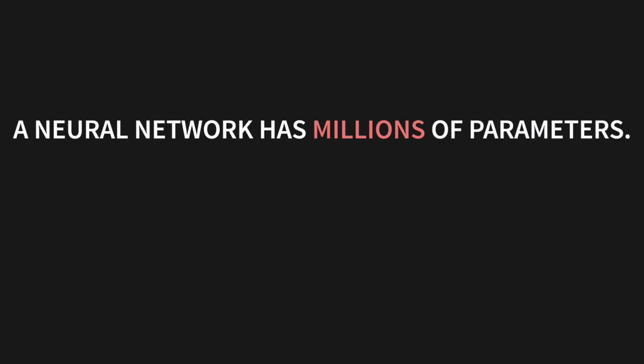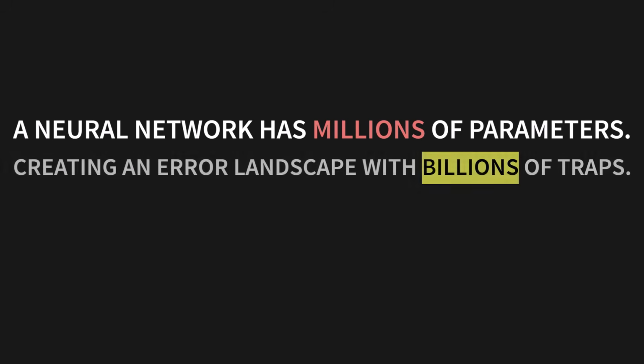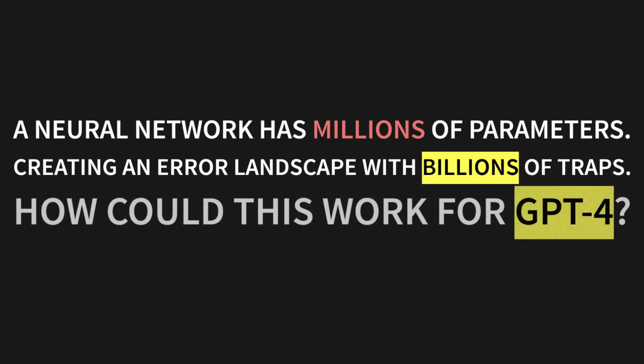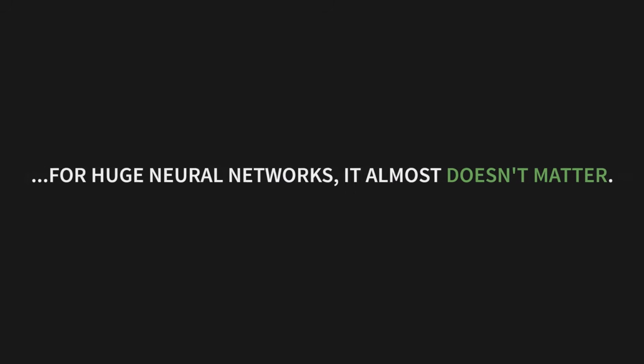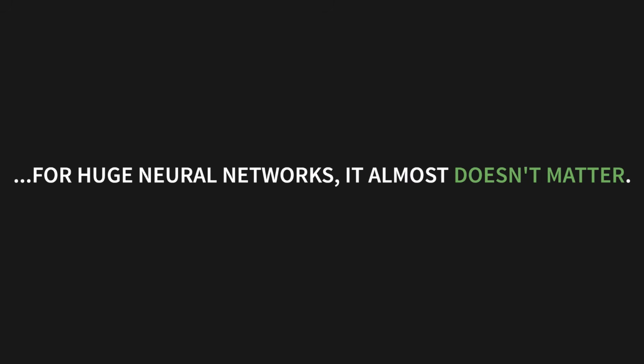This raises a terrifying question. A neural network has millions of parameters, creating an error landscape with billions of these traps. How could this possibly work for GPT-4? Here's the surprising, almost unbelievable answer. For huge neural networks, it almost doesn't matter.